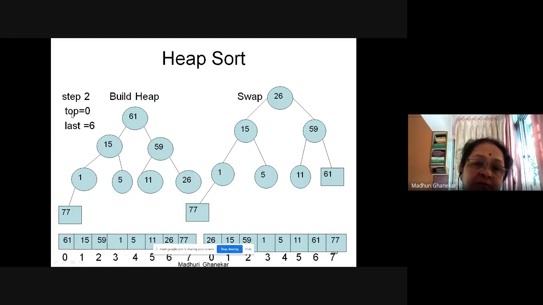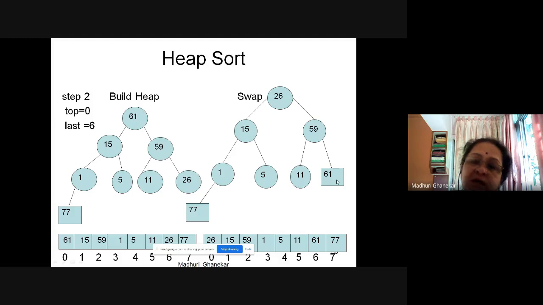So top is 0, means from root we will be swapping, and from where we will be swapping? With the last, that is 6. So we will swap those two, and you will observe 61 in the swapping phase. So 26, 76 has gone up and 61 has come down. Now I put a rectangular box over here because among the remaining elements, 61 is the largest element.